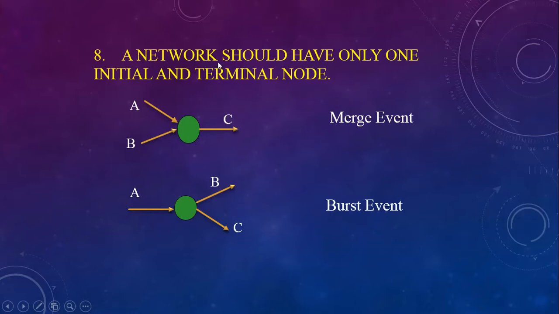The network should have only one initial and one terminal node. And this is a burst event, where activity A ends and B and C have started in parallel. So this is the example of a merge event and this is the example of a burst event.